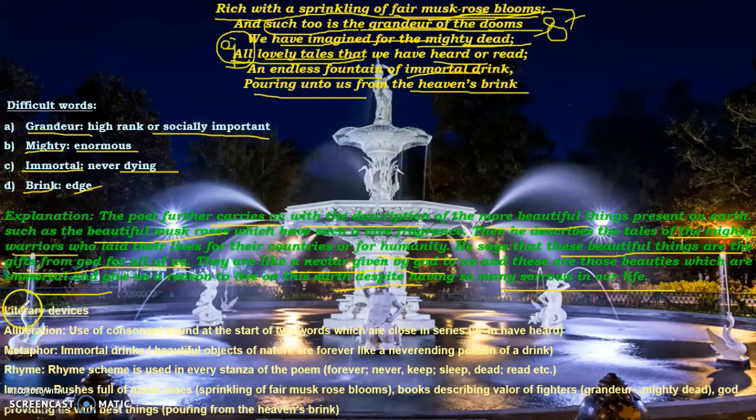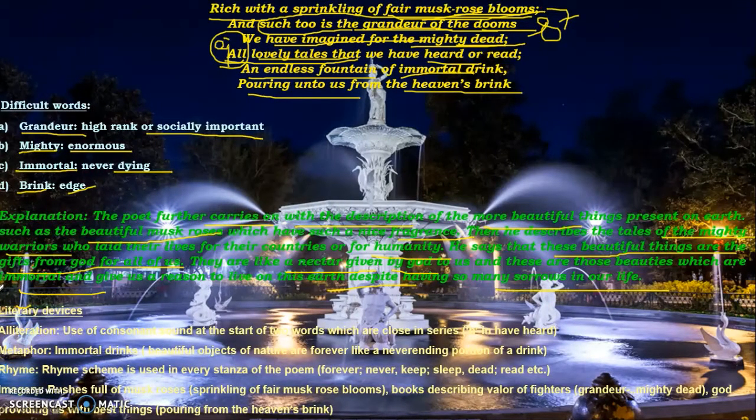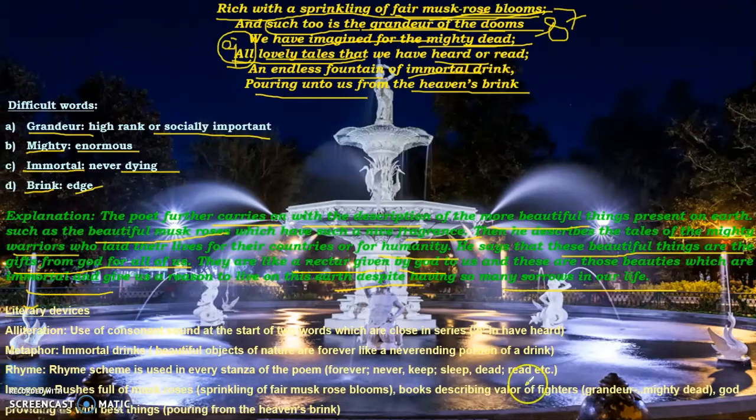Let's see some literary devices that the poet has used here. First is alliteration. In alliteration, the sound has been repeated in series, like have, heard. The sound H is repeated here in have and heard. Then he has used metaphor. The metaphor is immortal drink. Beautiful objects of nature are forever, like a never-ending portion of a drink.